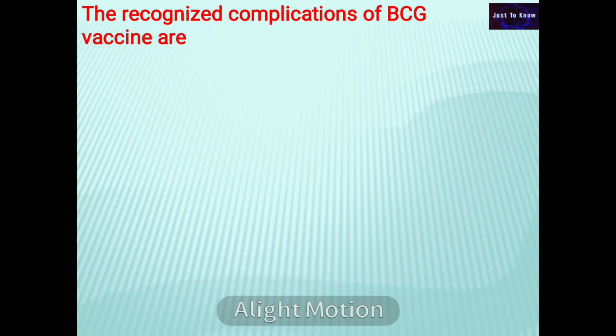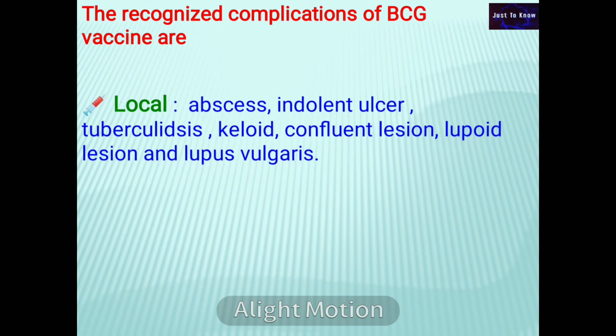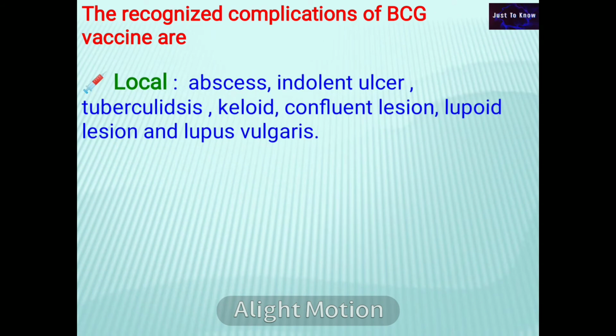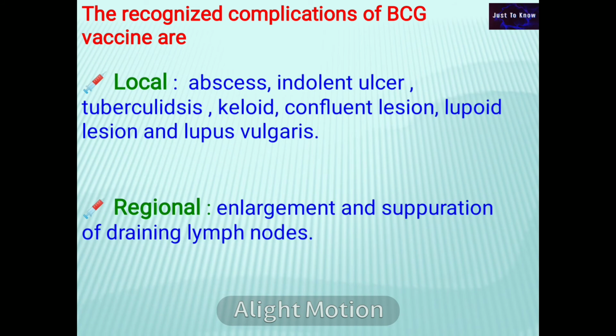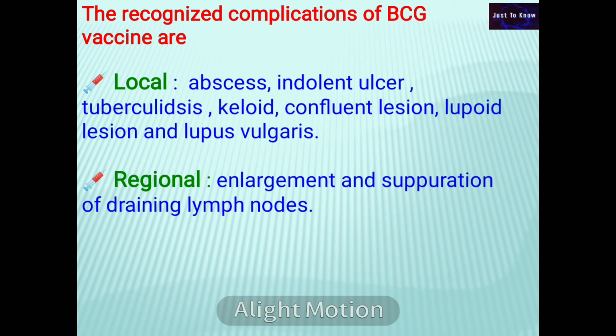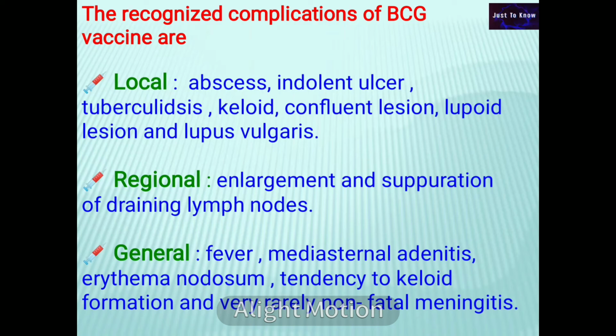The recognized complications of BCG vaccine are: locally, they develop abscess, indolent ulcer, tuberculoma, keloid, confluent lesion, lupoid lesion, and lupus vulgaris. Regionally, enlargement and suppuration of draining lymph nodes. Generally, fever, mediastinal adenitis, erythema nodosum, tendency to keloid formation, and very rarely non-fatal meningitis.